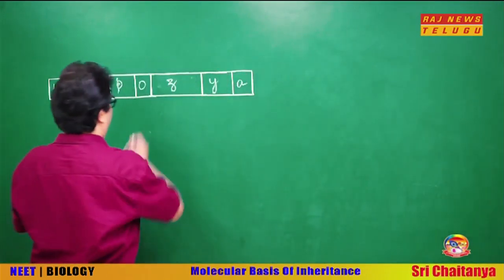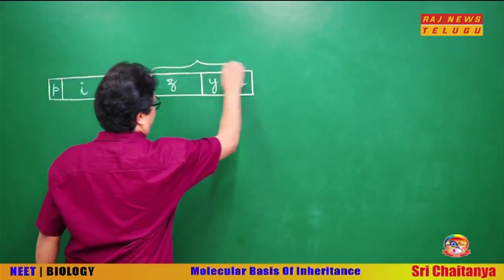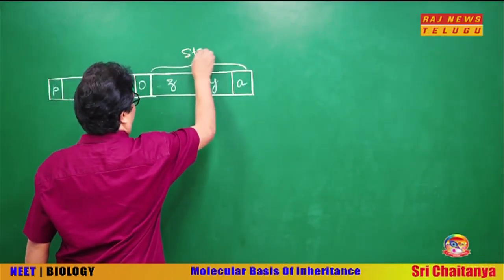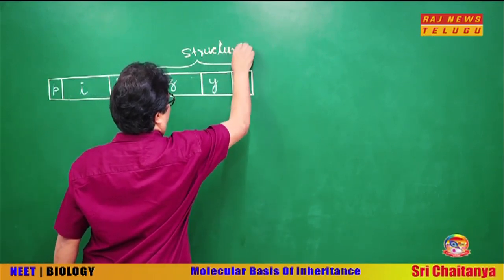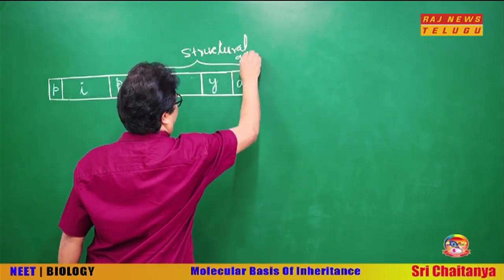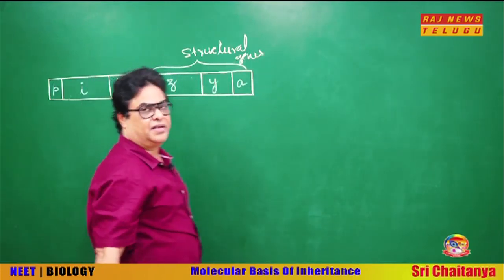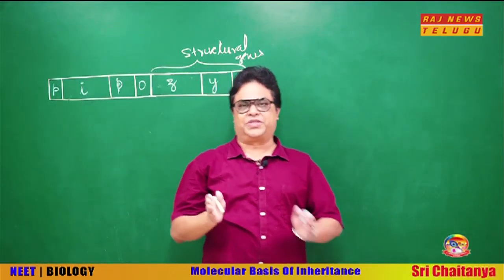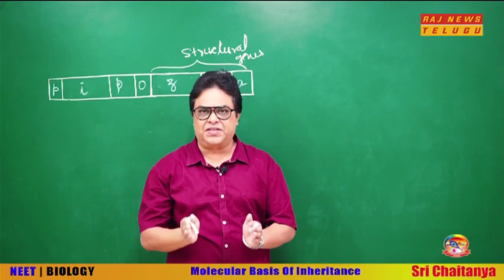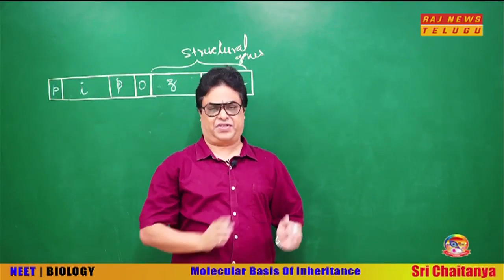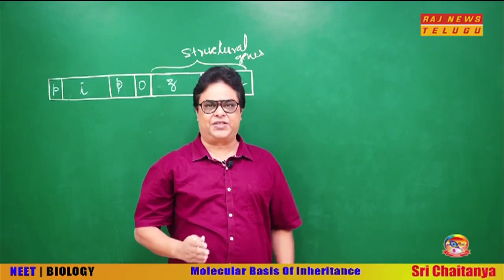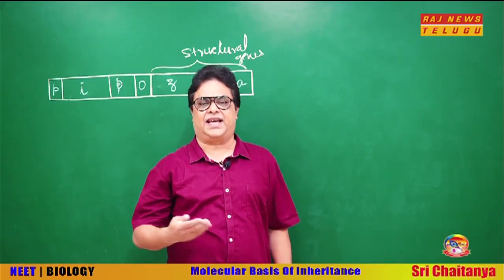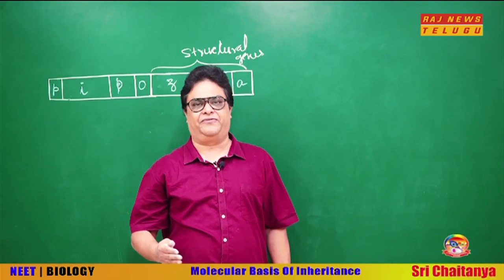If you wish, we can write structural genes. Okay. Now, there are two situations, lactose present and lactose absent. Now, if lactose is absent, then there is no need to synthesize the enzyme for digestion of lactose.